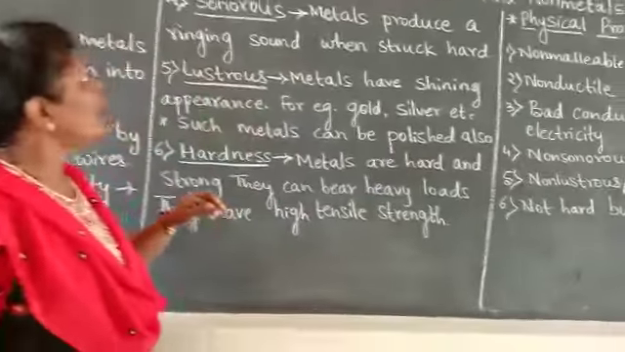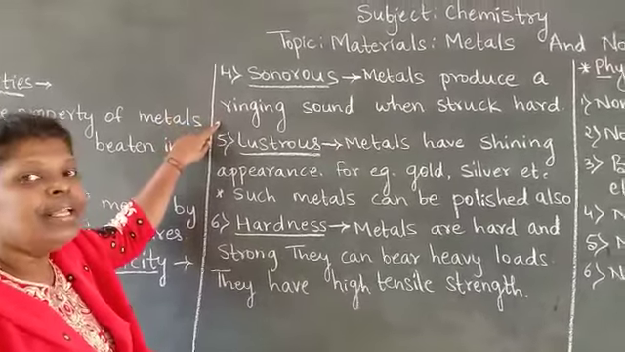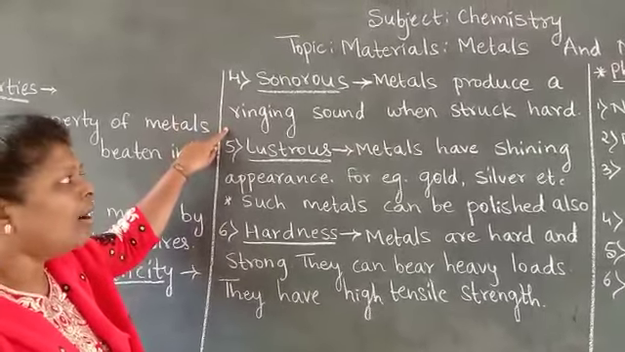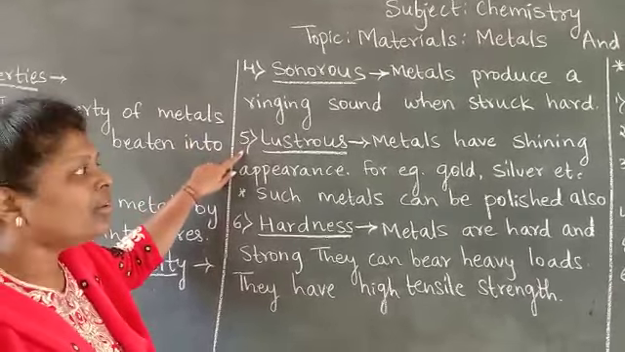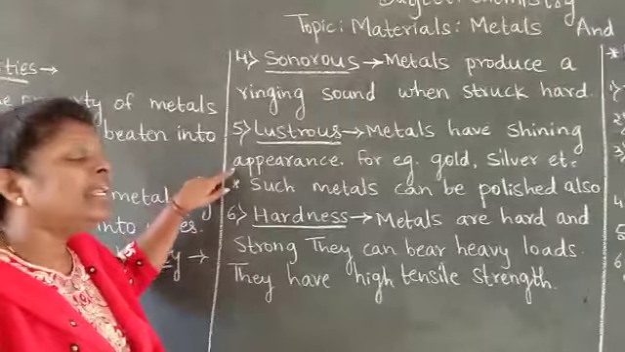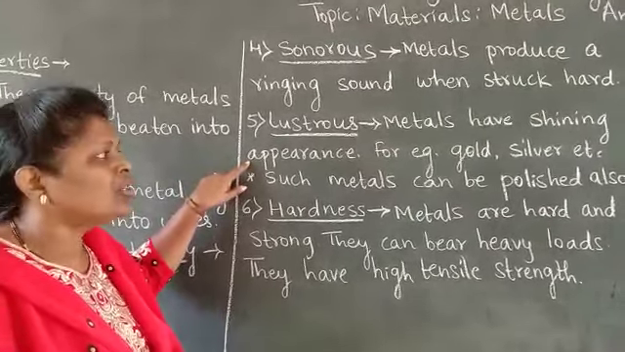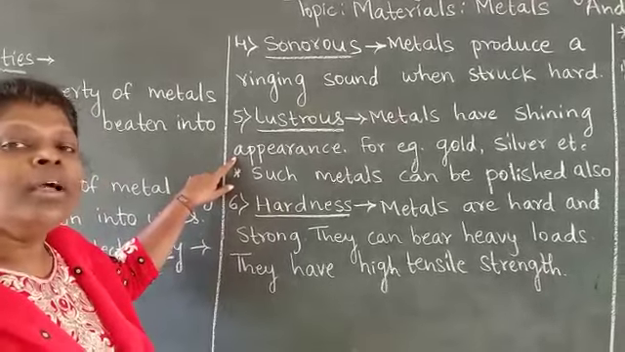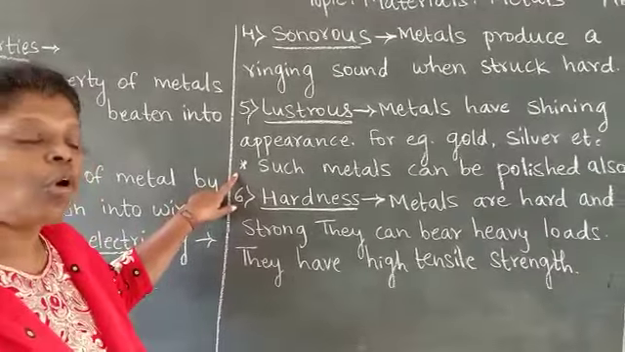Now let us see next property, sonorous. Metals produce a ringing sound when struck hard. For example, iron. Next property is lustrous. Metals have shining appearance. So all metals have their own metallic luster. For example, gold, silver, etc. Such metals can be polished also.